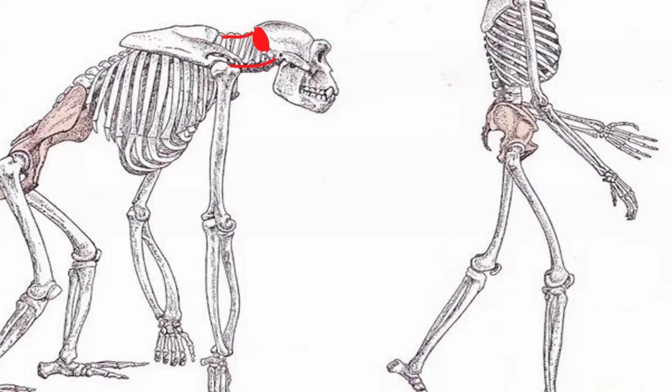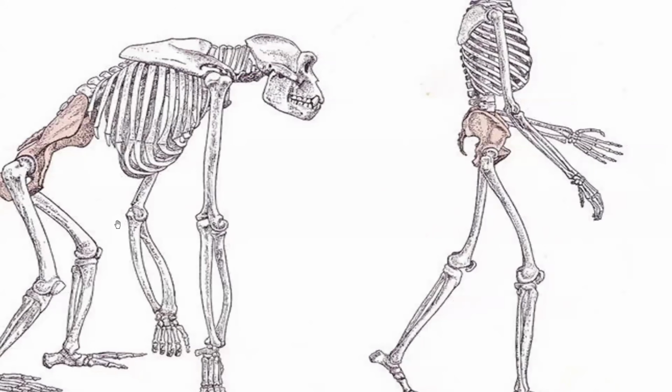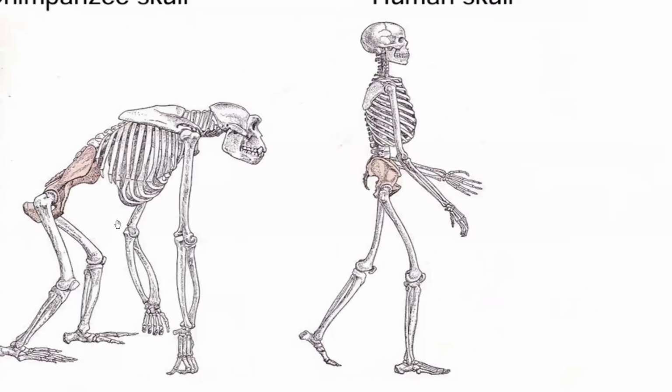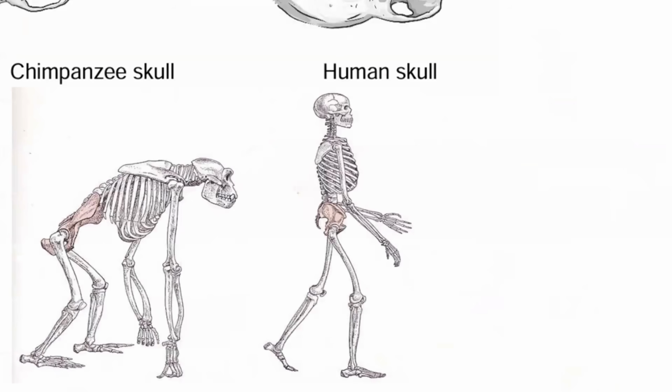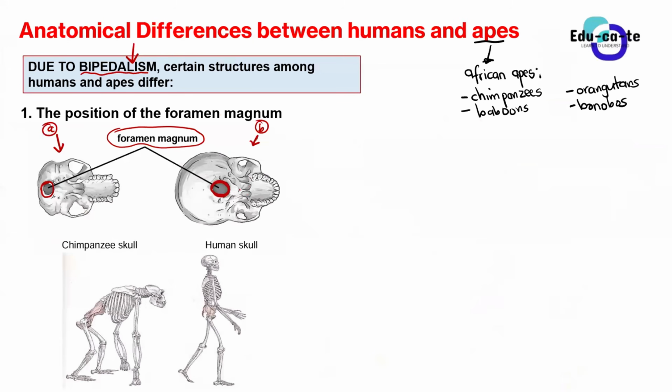But the terms that are usually used to describe the foramen magnum's position: you say it is in a more forward position, or you say that it is in a more backward position. But it is still serving the same idea, because in humans, you can see that it is closer to the nasal cavity, somewhere around here. But in apes, it is far away from the nasal cavity.